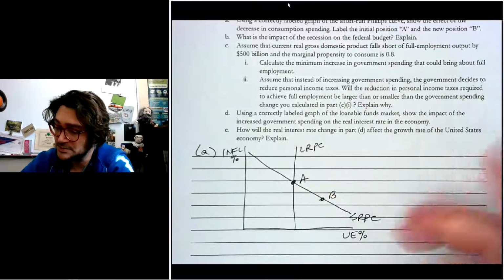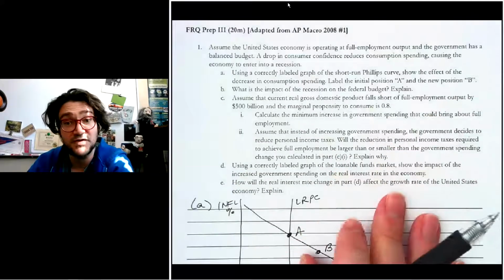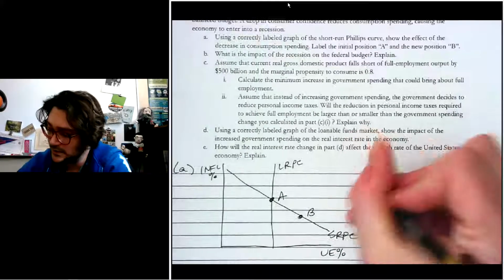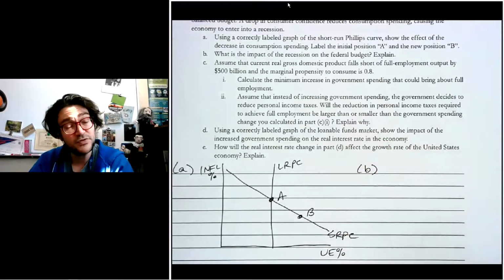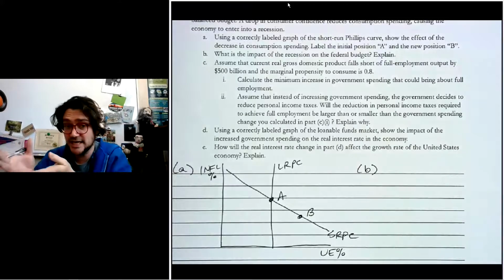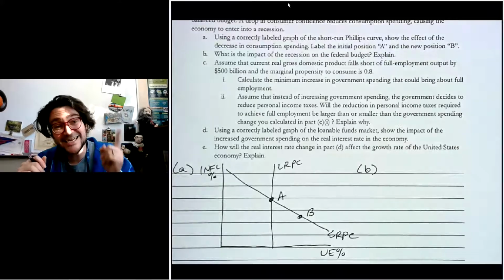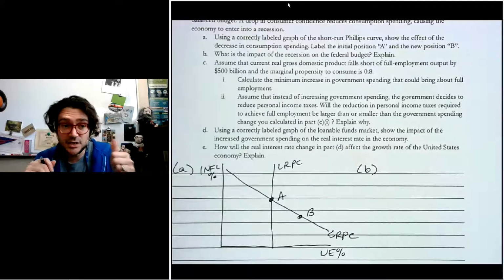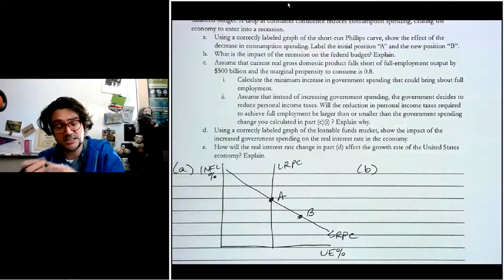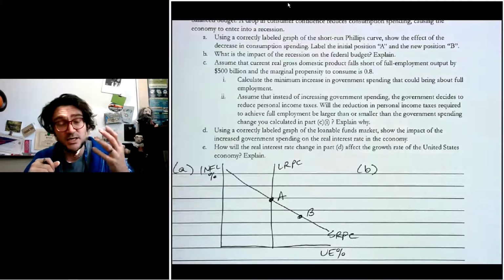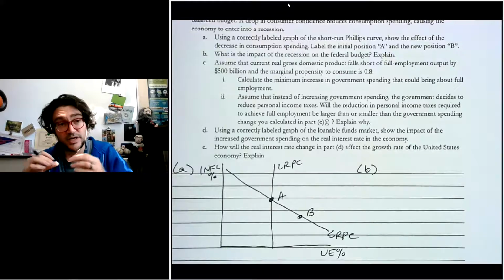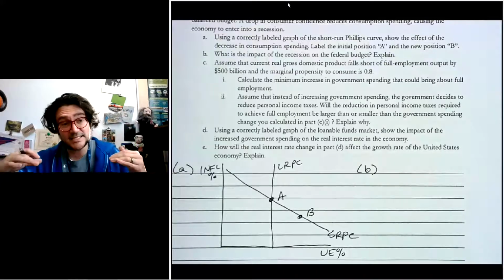Okay. Then it says B. What's the impact of the recession on the federal budget? Now, they were in a balanced budget, and now it's asking, what's the impact? Well, this requires you to remember that there are things in fiscal policy called discretionary, where the government decides to take action. That hasn't happened. But there are also things like automatic stabilizers. That's things like the income tax code, where as people's income falls, they pay less in taxes. And things like unemployment benefits, food aid, other kinds of assistance transfers, that increase government spending at the same time that taxes are falling.